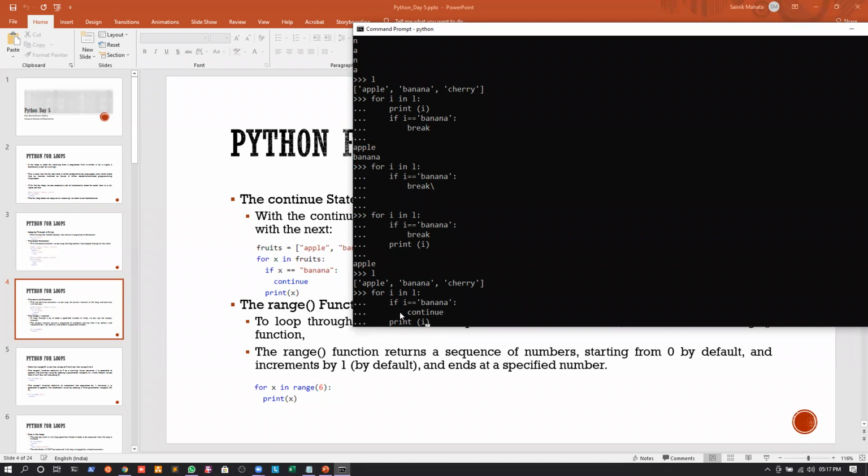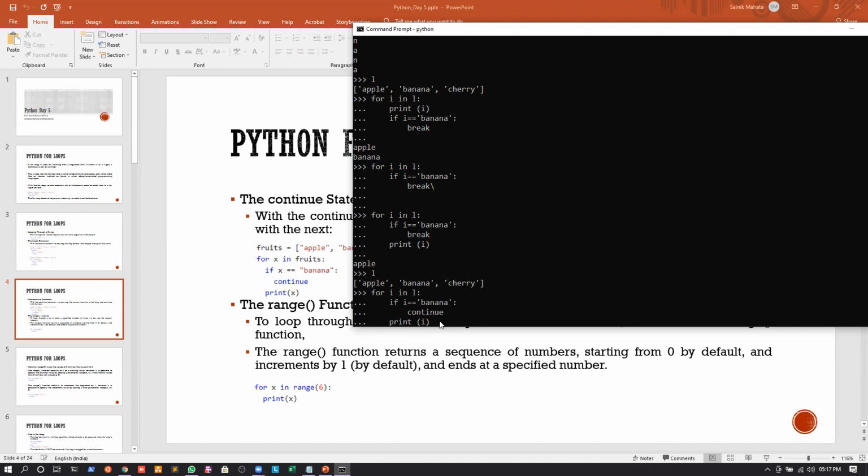So again, the value of I now becomes cherry. And I will check whether the value of I is equal to cherry or not. It is not. So I will not go inside the scope of the if statement. I will just skip the if statement and go to the next statement, that is the printing of I. So whenever we execute this, the output for this program will be apple and cherry, and not the banana. It will just skip the iteration for the banana.